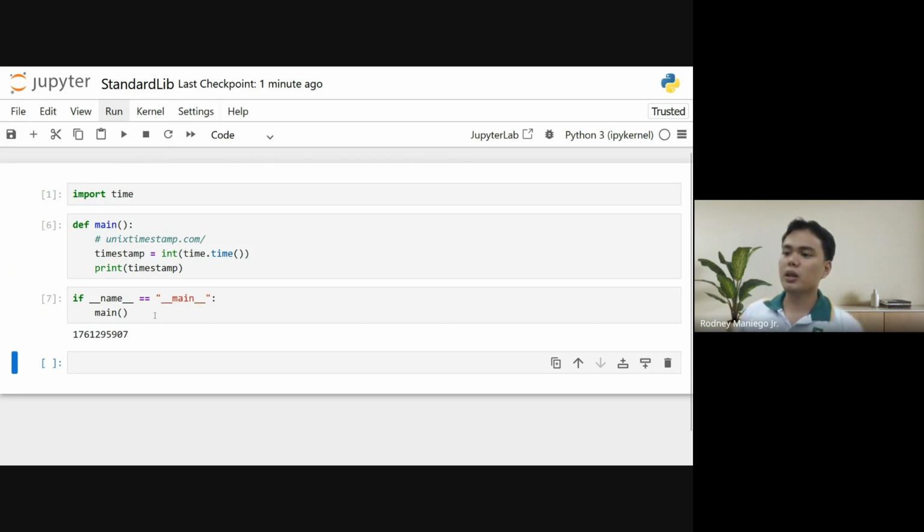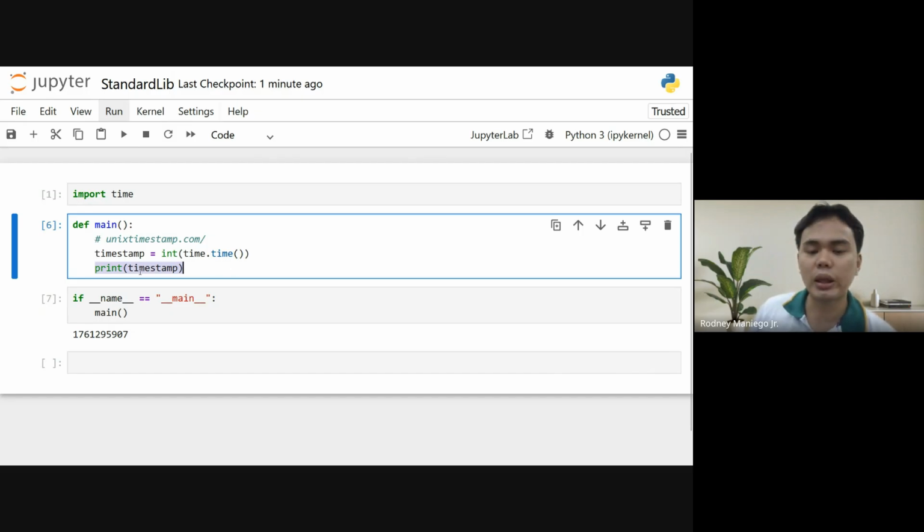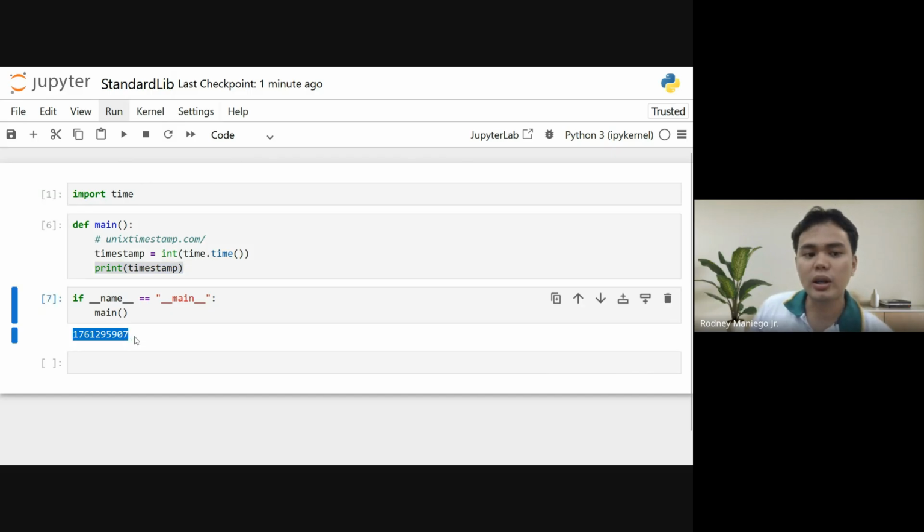It's truly universal. We just forgot the print statement. So this is the total number of seconds that elapsed since January 1, 1970 midnight. That's in the billions: 1,761,295,907 seconds.